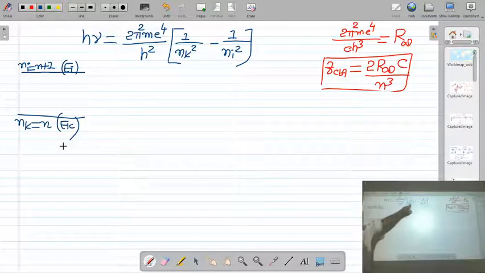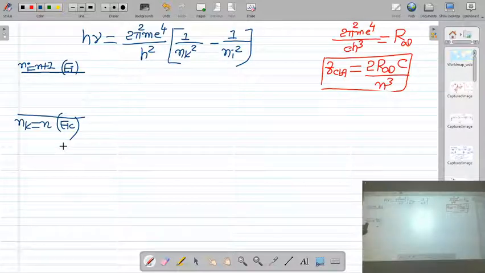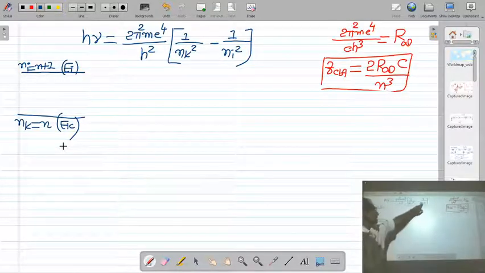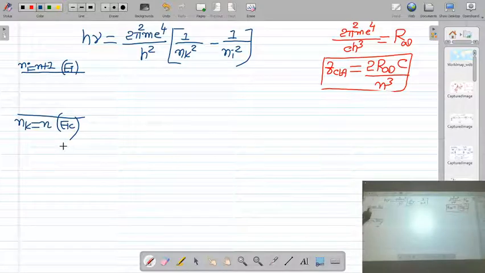So nk is the quantum number of lower energy level, which is n, and ni is the quantum number of higher energy level, which is n plus 1.